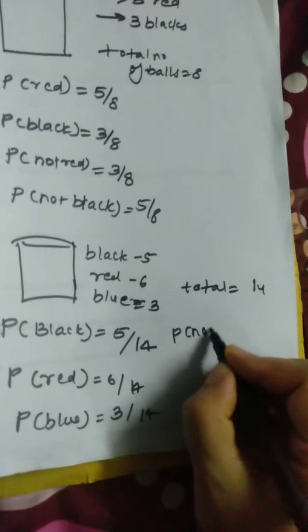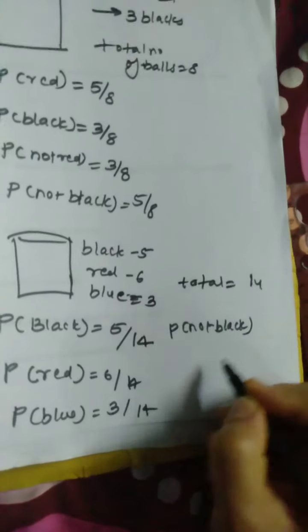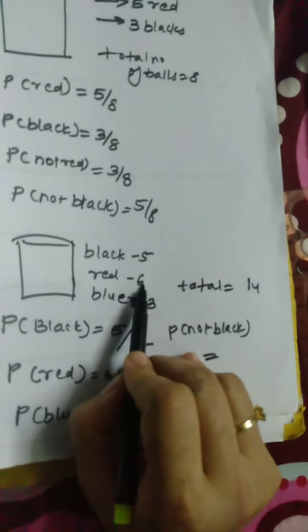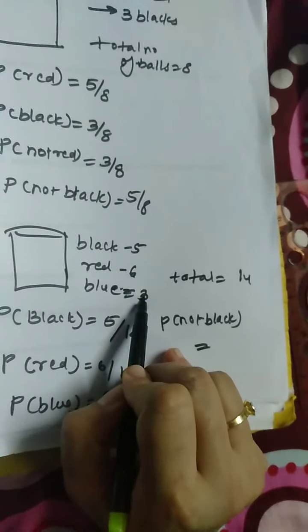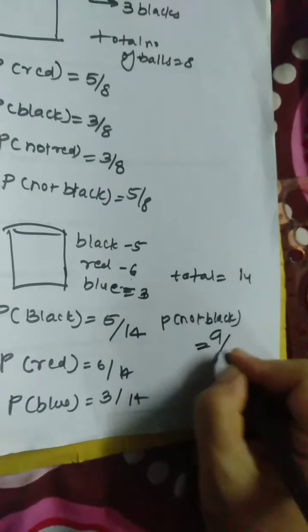Now if the question is like, what is the probability of getting not black? Not black in the sense other than black. Other than black, how many balls are there? Black are 5. Other than black is 6 plus 3, red and blue. 9 by 14.